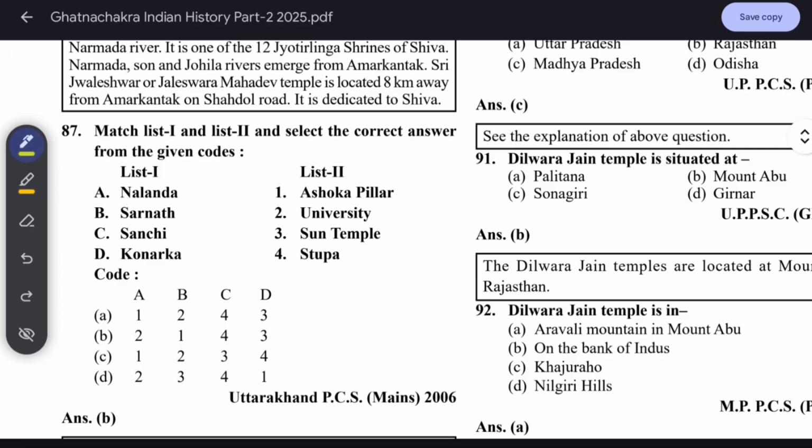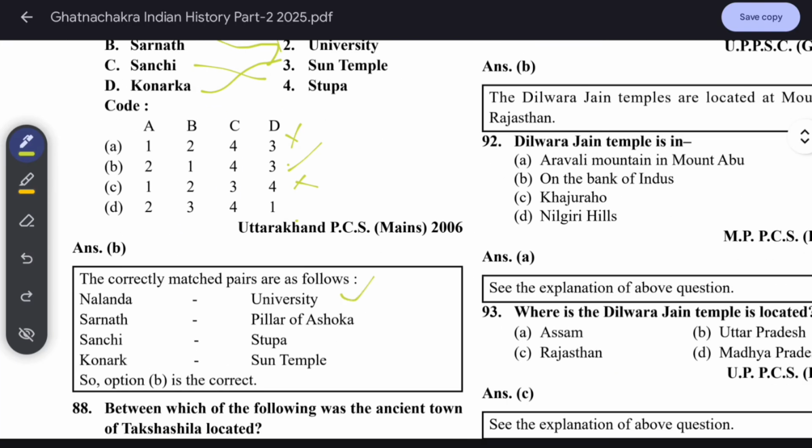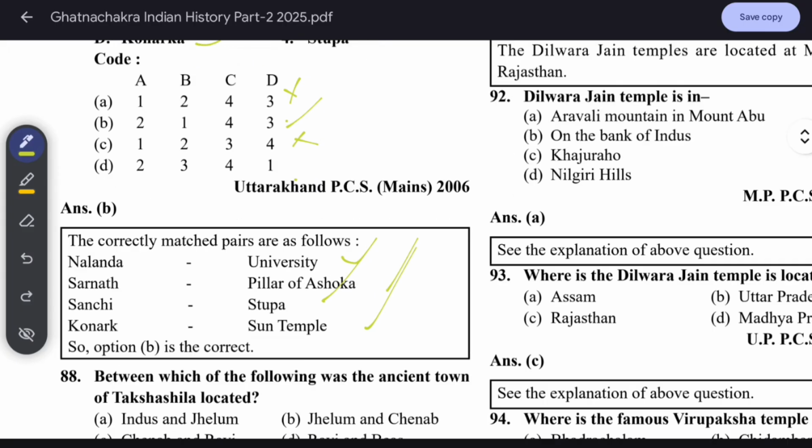Narmada, Son and Johila river emerged from Amarkantak. Sri Jwaleswar or Jaleshwar Mahadev temple is located kilometers away from Amarkantak on Shahdol road. It is dedicated to Shiva. So match it. Nalanda is a university, everybody knows. Where Modi ji, our Prime Minister, now read this. A is 2. Okay, remove this. Sanchi is Stupa, 4. Where is 4 given? Okay, both places given. Konark is a sun temple. D is 3. Only B here is given. Right, Nalanda is a university. Sarnath Pillar, Stupa, Sanchi Stupa, Konark Sun Temple.